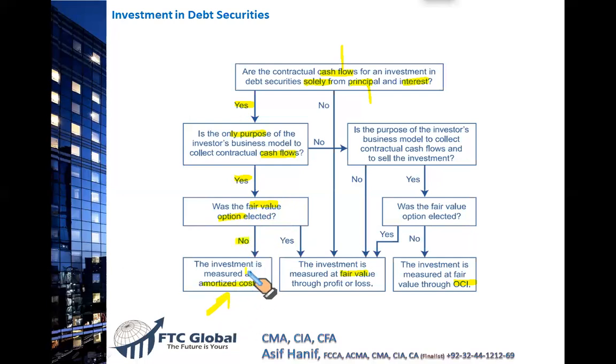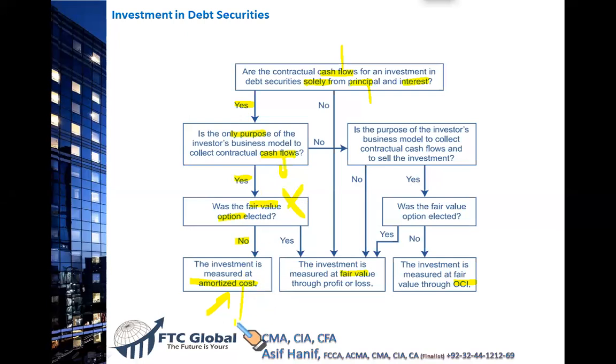Beautifully arranged. Now, just see the flow. If you hold bonds and if you hold a preferred stock, you just want to have cash flows. You didn't elect the fair value option, which means your intention is very clear. You want to hold on to these investments for a longer period. This means you have to then report it at amortized cost. Your intention is to just get the interest and the principal. It means you're waiting for redemption. You're waiting for the bonds to be redeemed.